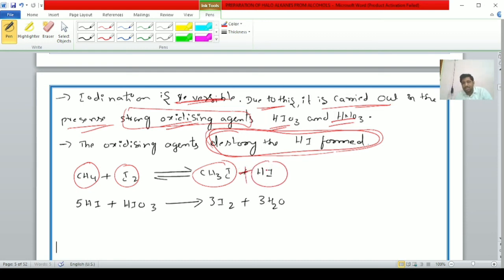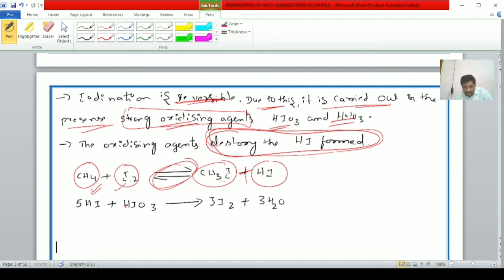HI is a strong reducing agent. It readily reacts with the methyl iodide molecule to form iodine and methane. That's why a reversible reaction symbol is indicated here. If hydrogen iodide reacts with methyl iodide, the reactants are regenerated. Hence, iodination is not possible.